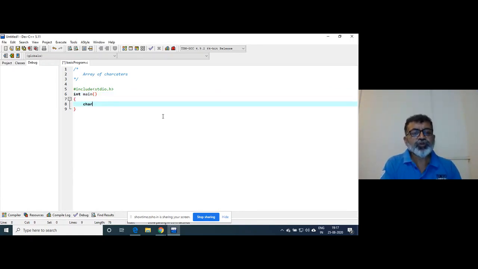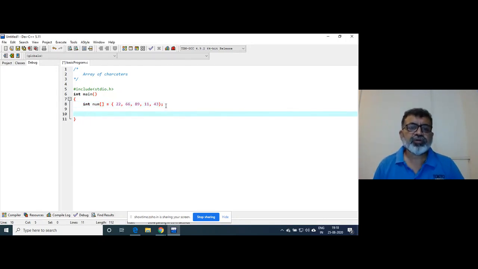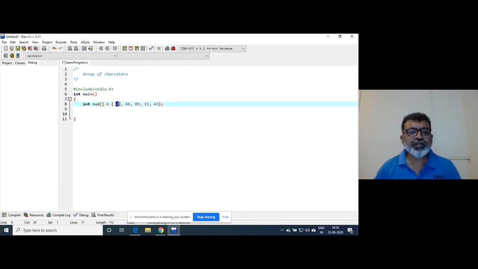So suppose I want to declare one simple array, and initialize it. Each of these elements is an individual thing, right?